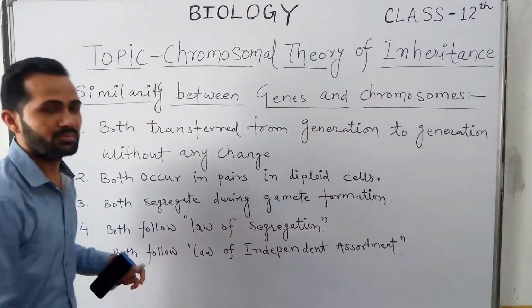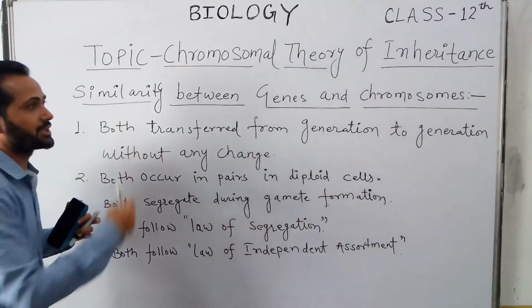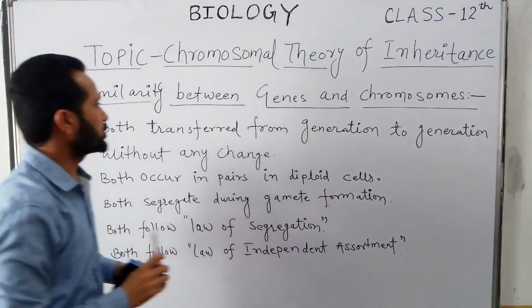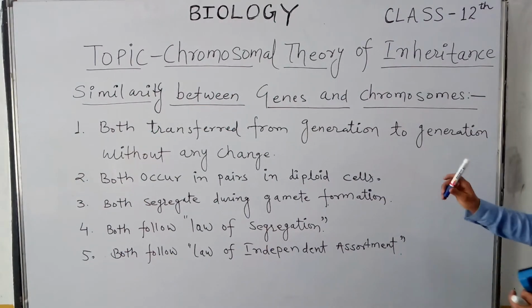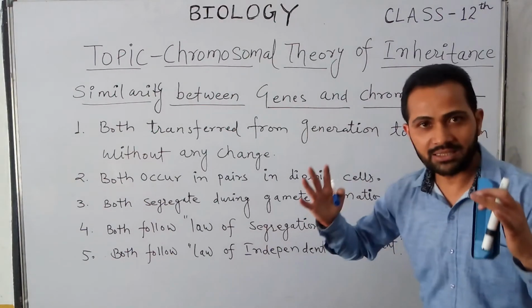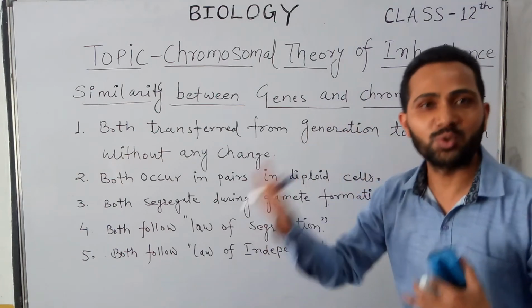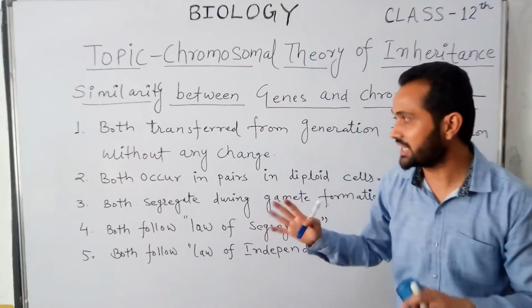So there are some common points between genes and chromosomes. Number one, both are transferred from generation to generation without any change.